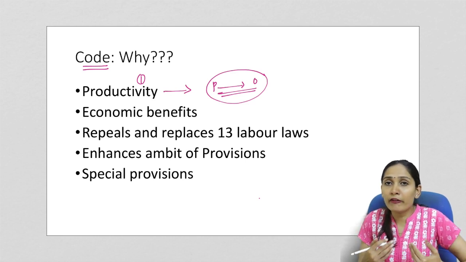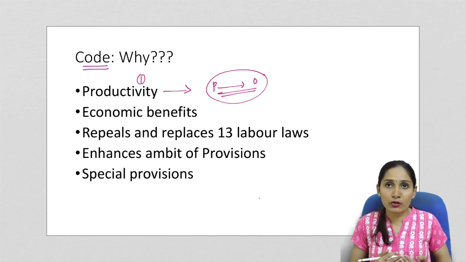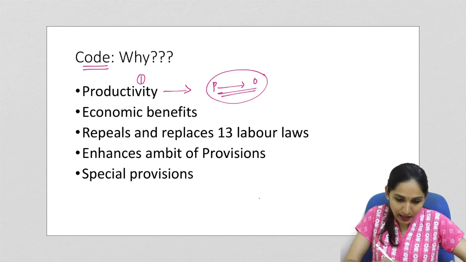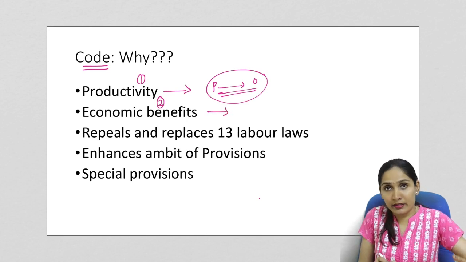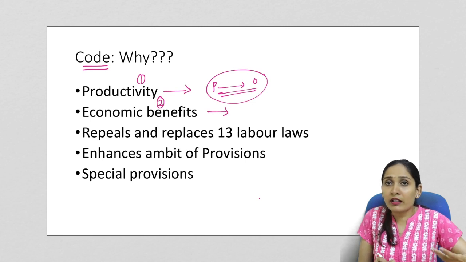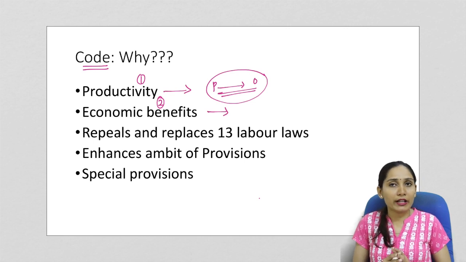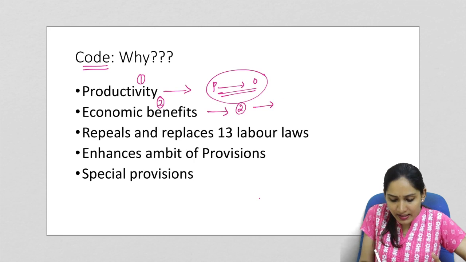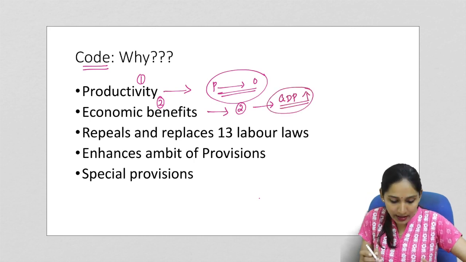So for that reason, if the productivity of the worker increases, the output of the firm will also increase. So when the firms will have more output, it means that they are contributing more towards the GDP or gross domestic product of the country. So this is the first reason and the first rationale. Now second reason is the economic benefits associated with this. When the welfare of the workers increases, their productivity increases. It means when a worker is working more or when a worker is more productive, he will have more economic gains. So this is the second reason. And finally, when the GDP of the country increases, again it is economically beneficial for the economy as well.